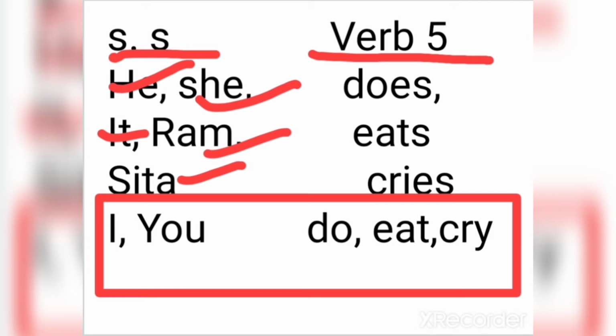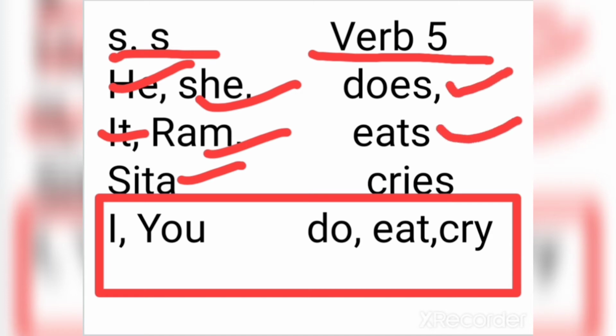These are all singular subjects. They are one in number. He, she, it, Ram, Sita are third person. You is second person, I is first person. These are all singular subjects, and with all these singular subjects the verb will be used here.